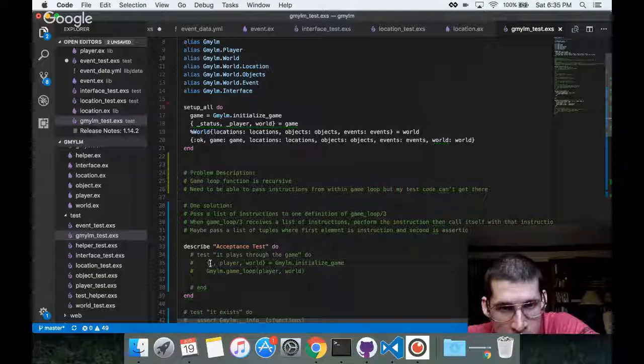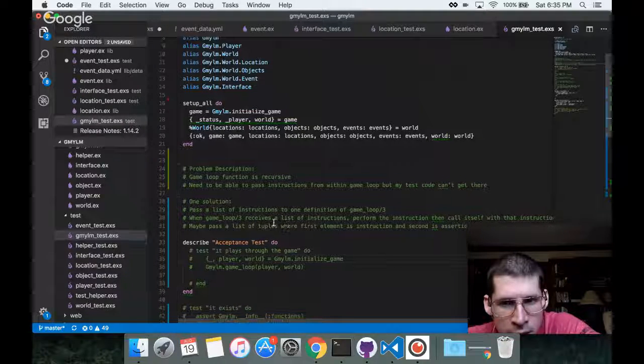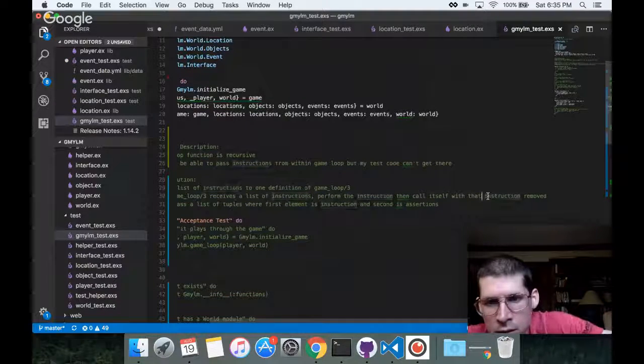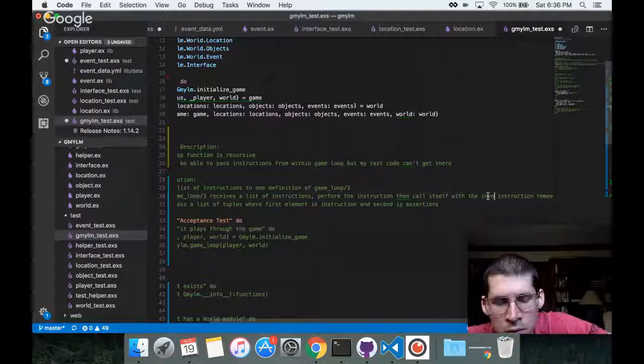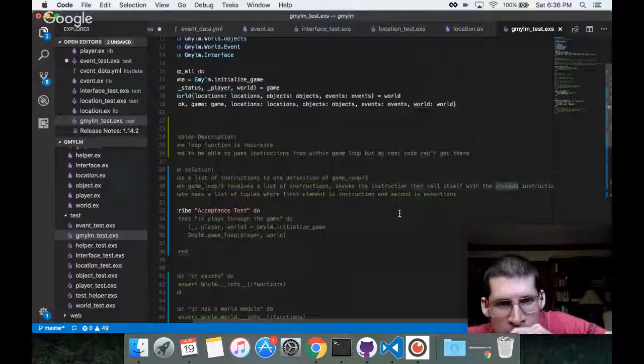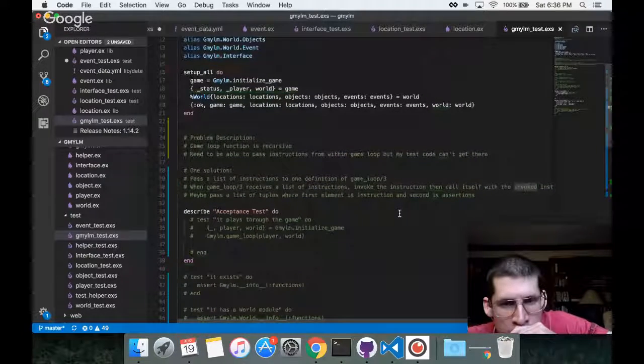Problem description: the game loop function is recursive, we need to be able to pass instructions from within the game loop, but the test code can't get there. Pass a list of instructions to one definition of game loop. If game loop receives a list of instructions, perform the instruction, then call itself with the invoked instruction removed. I don't know whether it makes it clearer or less clear to use the same verbiage in both places. Maybe pass a list of tuples where the first element is an instruction and the second is assertions.